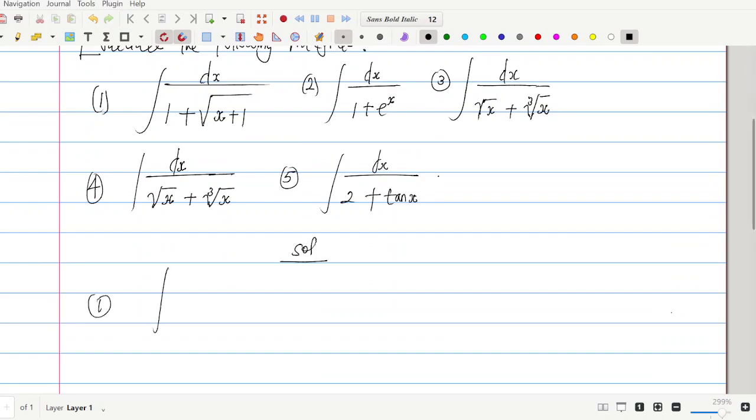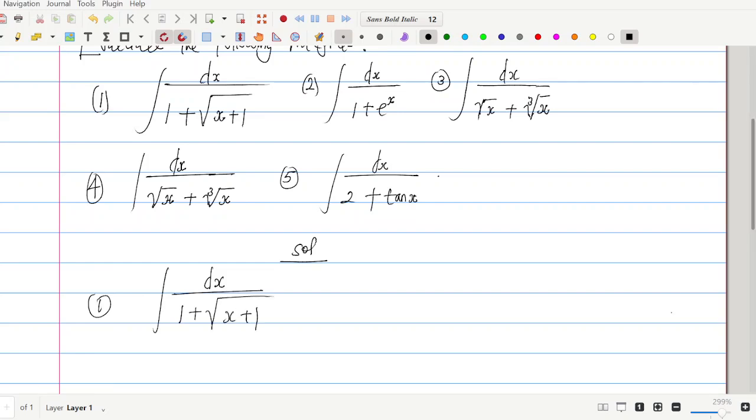We have to evaluate the integral of 1 over, you see me calling it 1 over. I don't say d s over because ds here is not taken to be a fraction, but rather we consider it as an infinitesimal quantity. So I can say 1 over 1 plus the square root of x plus 1.